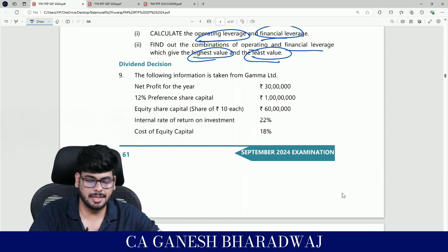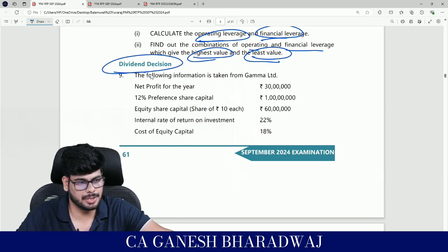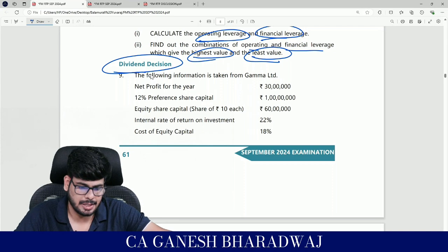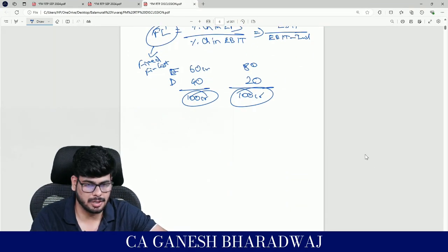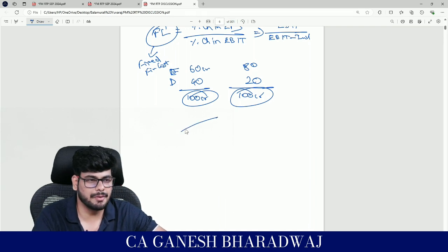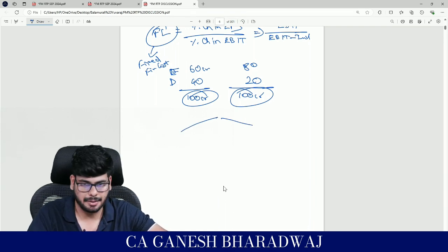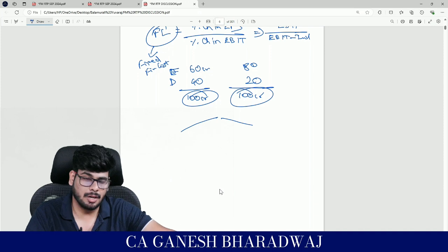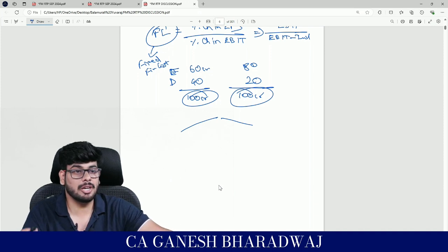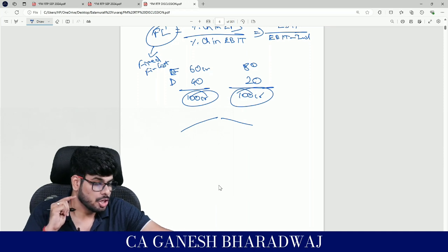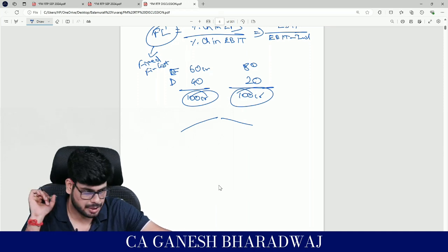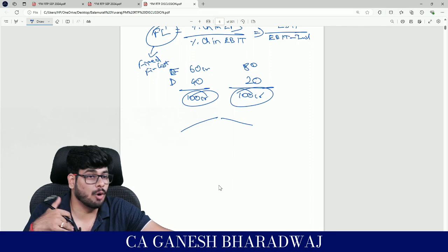Now this chapter is about dividend decisions. This chapter predominantly revolves around how much dividend to pay and how much dividend to retain. Now, based on your dividend decision, your share value will change, right? And how will it change?